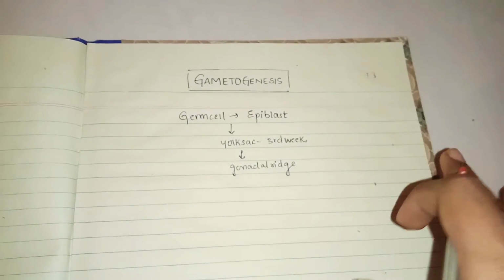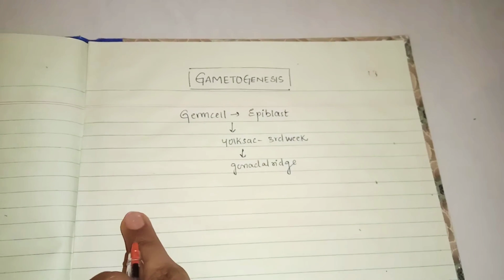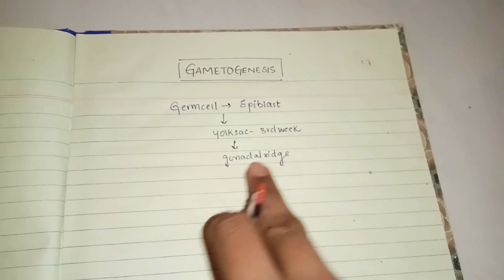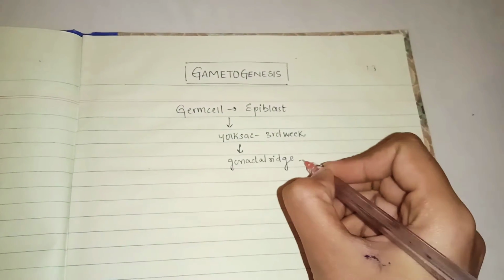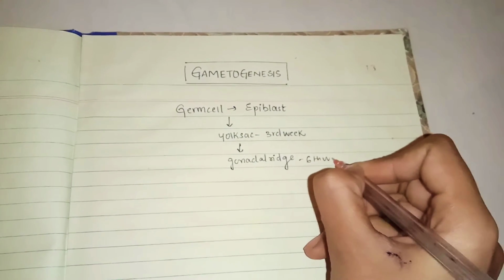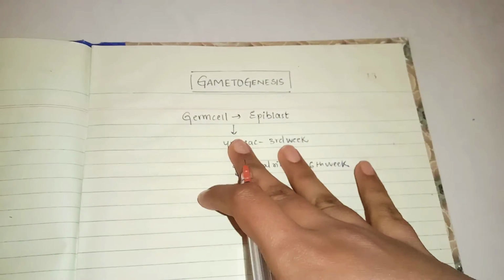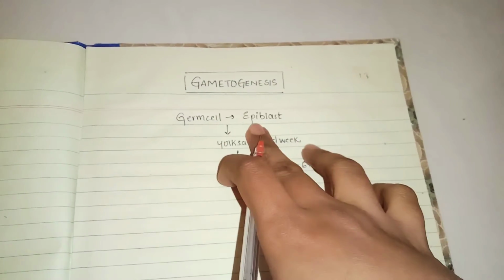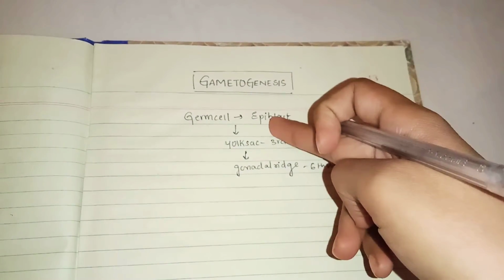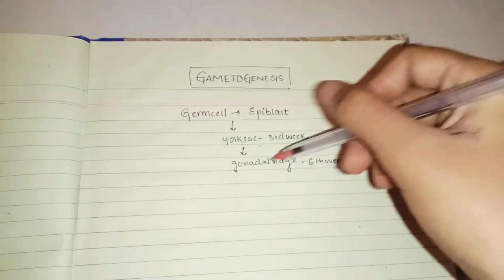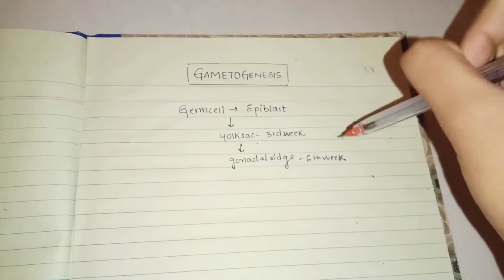Of course, in the case of male it will go to the male gonadal ridge, in the case of female it will go to the female gonadal ridge. This will take place by the 6th week. So this time period is also important. First you have a germ cell formed from the epiblast, it transfers to the yolk sac by the third week, and from the yolk sac it goes to the gonadal ridge by the 6th week.